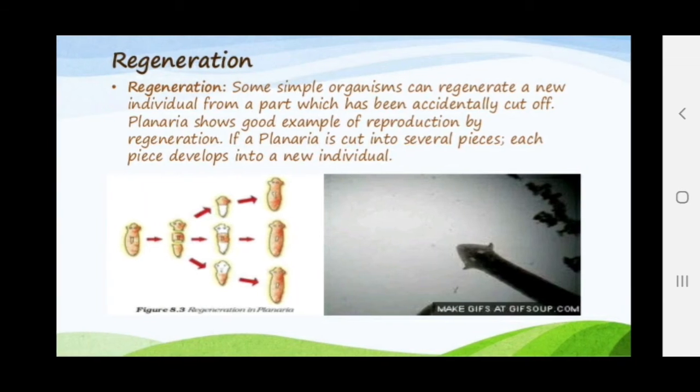The example diagram is given in your book also. The planaria: if a planaria is cut into several pieces, each piece develops into a new individual. Okay? This is the common mode of reproduction in planarians. Fragmentation and regeneration differ from each other in a small way. Fragmentation does not require any specialized cell for forming the new individual, while regeneration requires specialized cells. Clear?